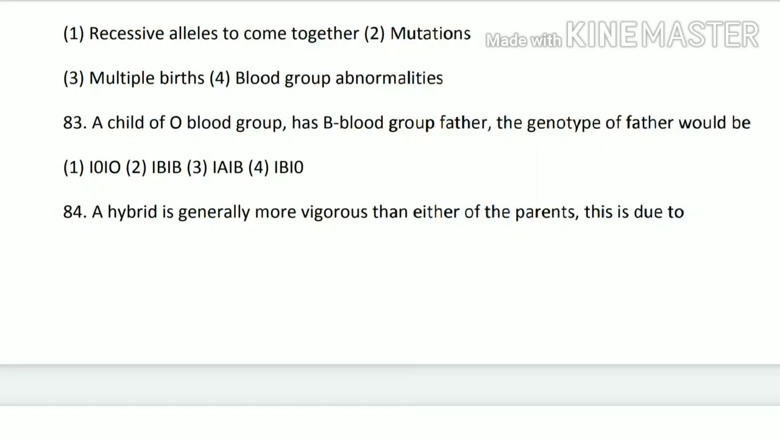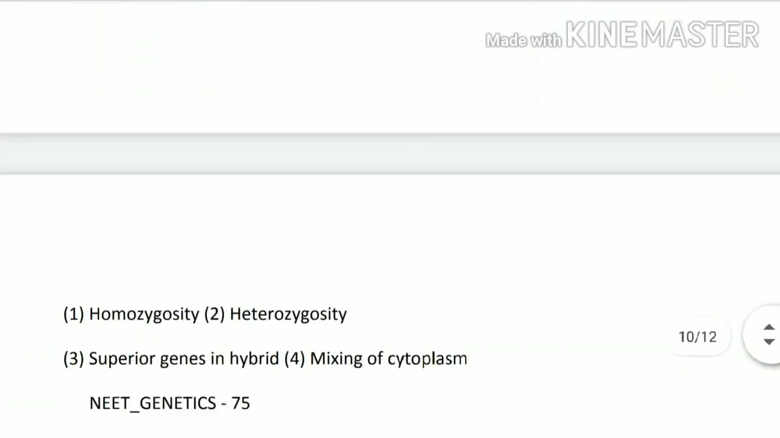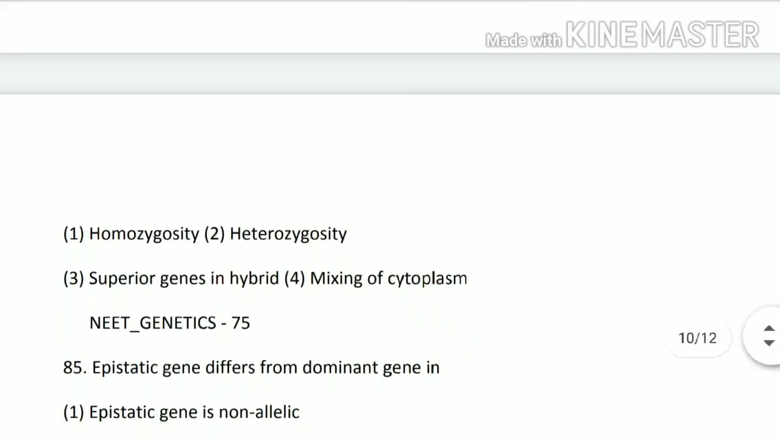Next question. A hybrid is generally more vigorous than either of the parents. This is due to homozygosity, heterozygosity, superior genes in hybrid, or mixing of the cytoplasm. So its answer is the second option, heterozygosity.